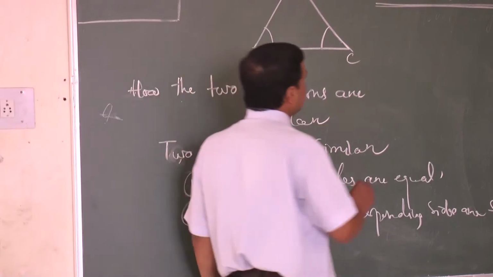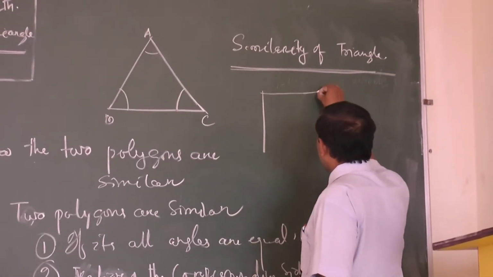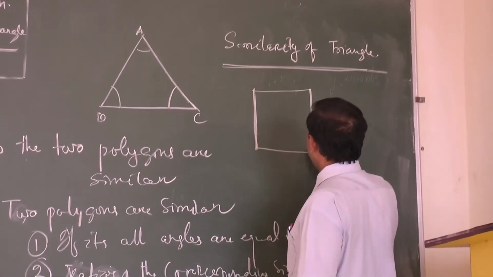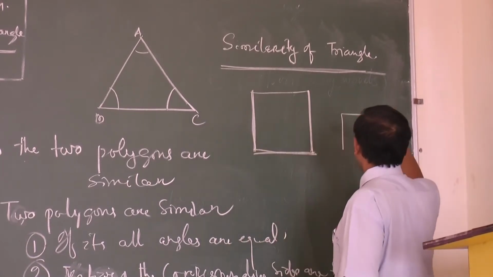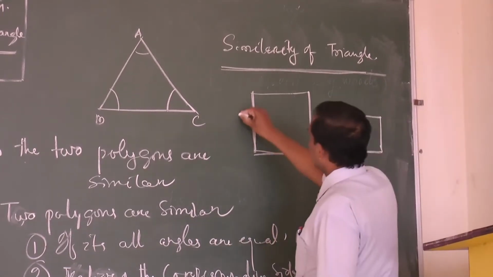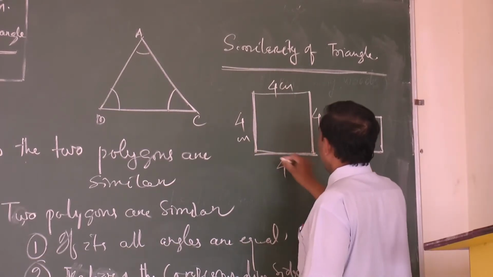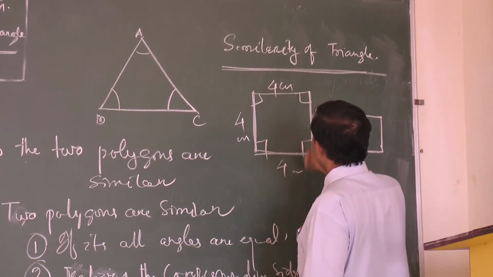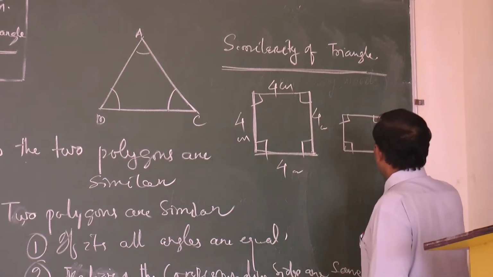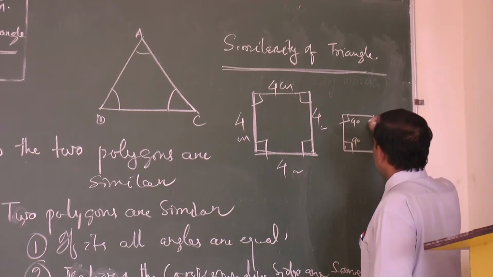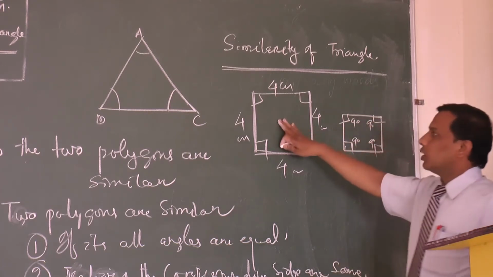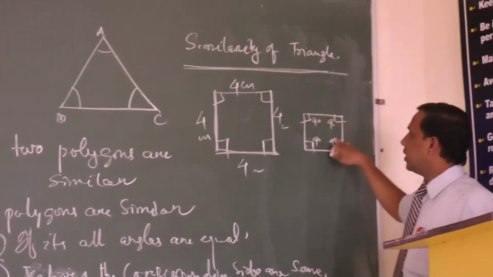Just let me give you an example. Take this figure. It is a square and it is a square. Let all sides be 4 centimeters. All angles, you know, are 90 degrees. Similarly, in this figure all angles are 90 degrees. Clear, all of you? Now if this square has sides of 2 centimeters each.